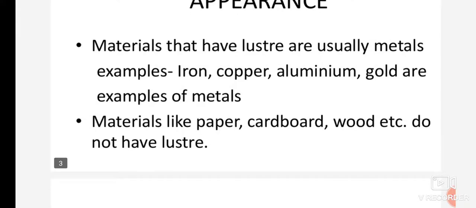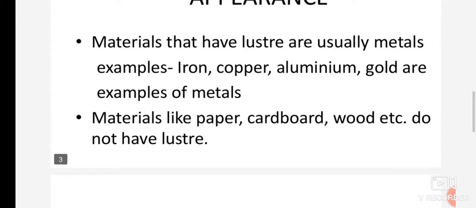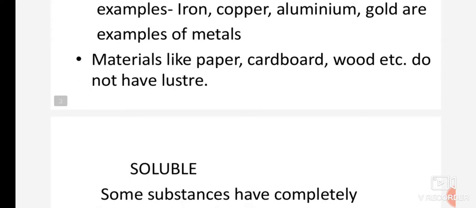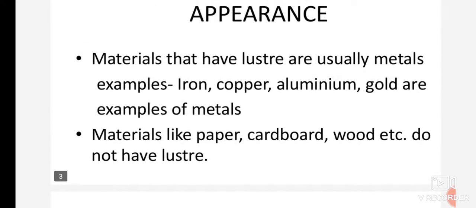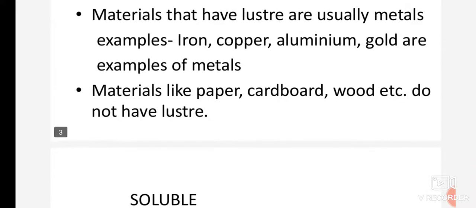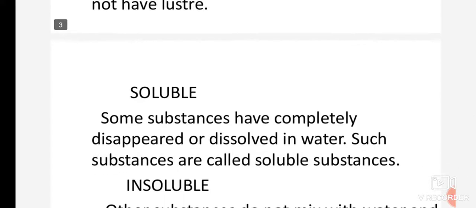On the other hand, there are some materials like paper, cardboard, wood, etc., which do not have luster, which do not have shining. Okay. Likewise, you can divide the materials on the basis of their hardness. If the material is hard, like a metal is hard. On the other hand, cotton is soft. So on the basis of hardness also we can divide materials.